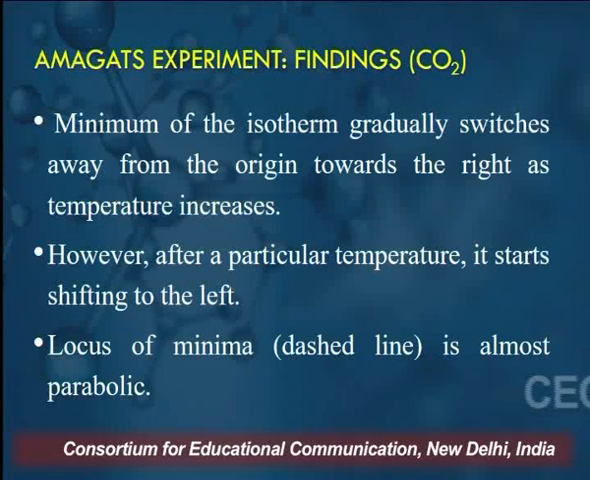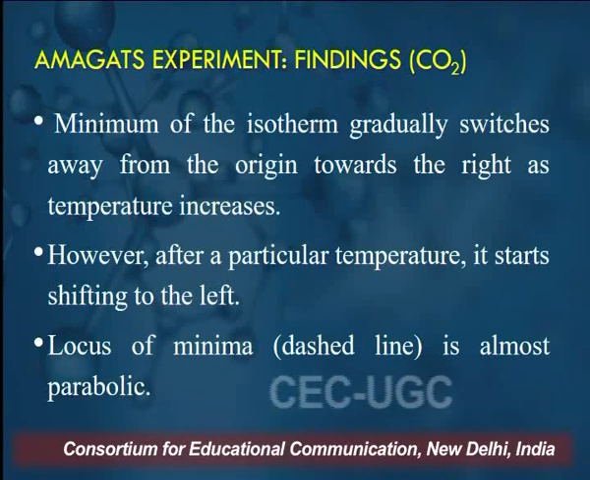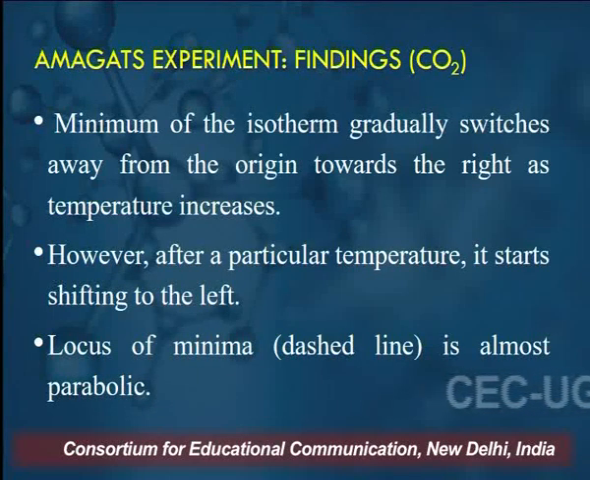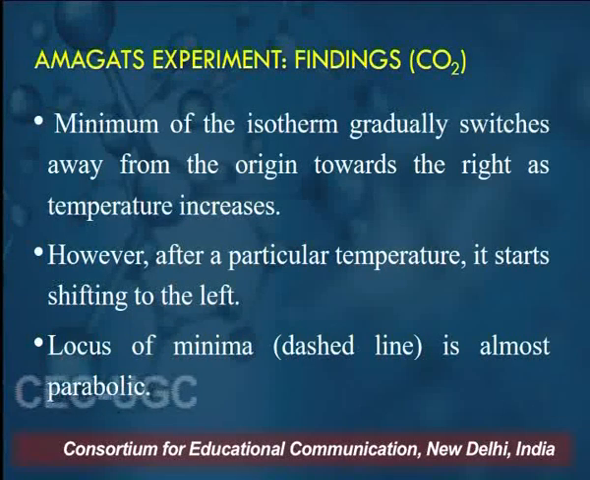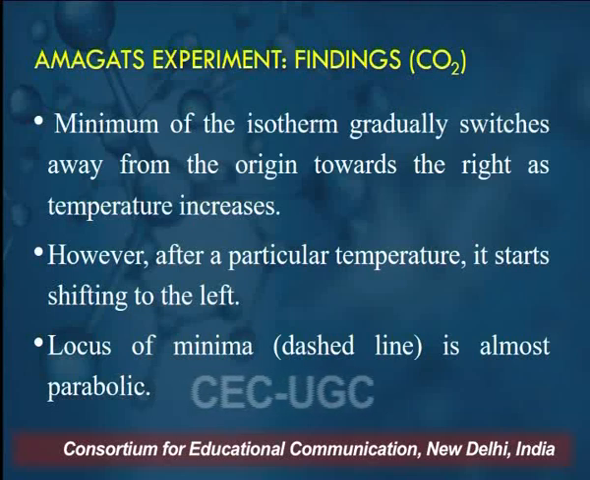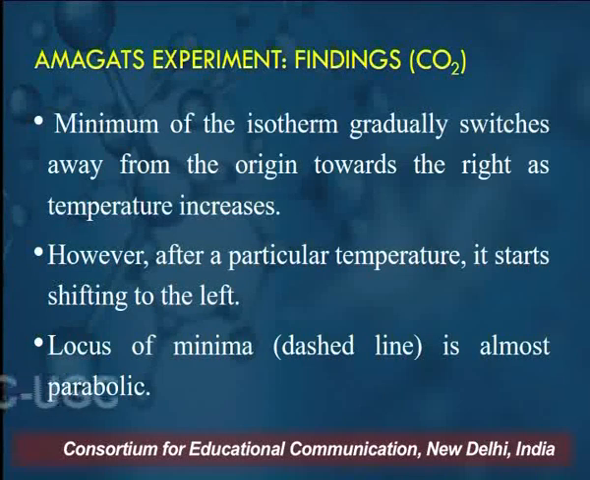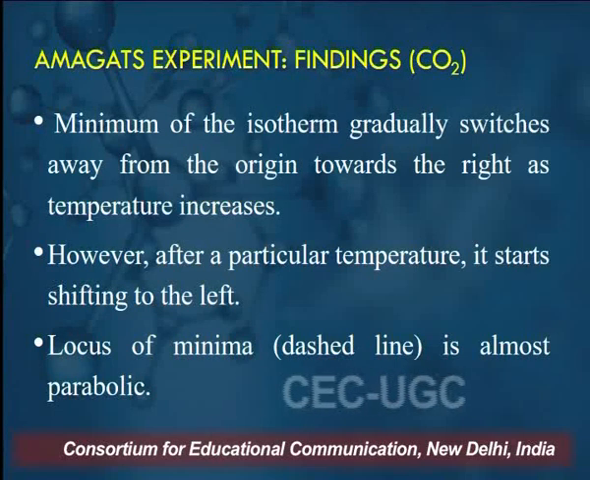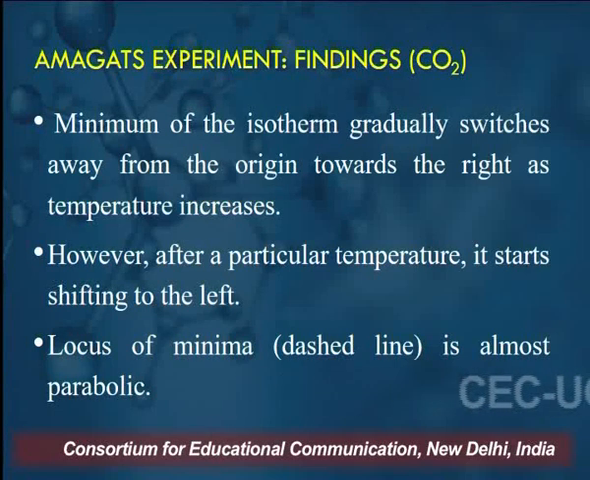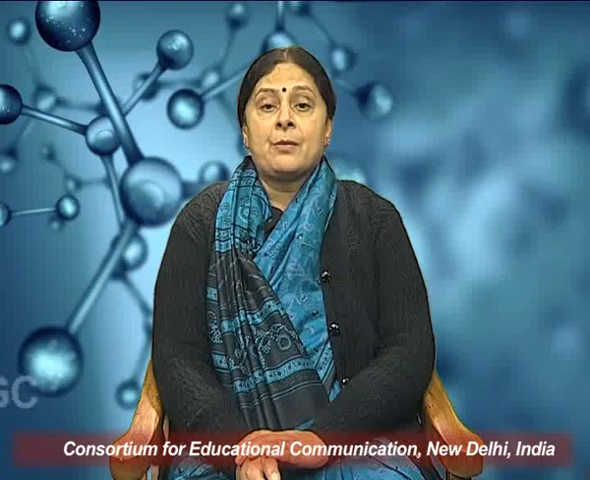The minimum of the isotherm gradually shifts away from the origin towards the right as the temperature increases. However, after a particular temperature, it starts shifting to the left. That is, the minimum shifts to the left of the x-axis. If we plot the locus of these minimums, it is almost a parabolic curve, and this locus of the minimum is shown by the dashed line.